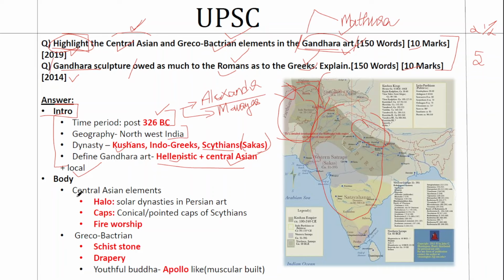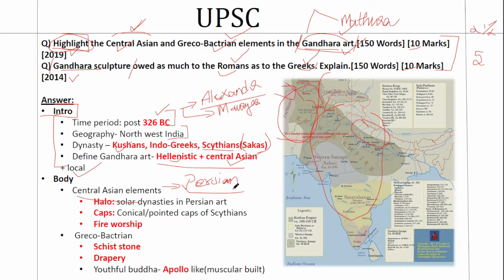Now come to the Central Asian elements. Here you have to understand that when you talk about Central Asia in the ancient Indian context, we are not talking about the modern Indian context or the modern world scenario. So Central Asia in the past was dominated by the Persian Empire. This Persian Empire was ruled over by famous rulers like Cyrus, Xerxes. This Persian Empire was based in Iran, but it extended to other regions as well. What we call West Asia today is dominated by the Persian Empire.